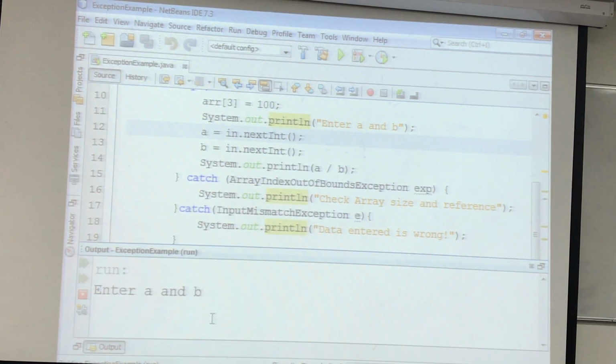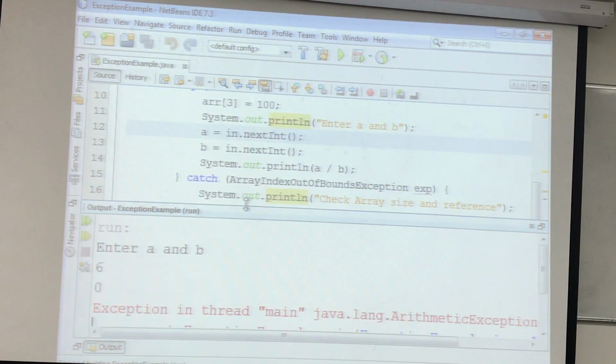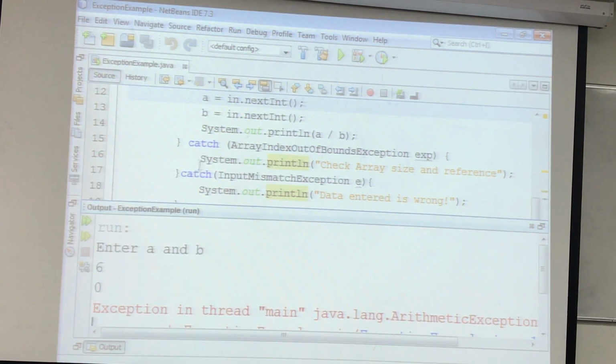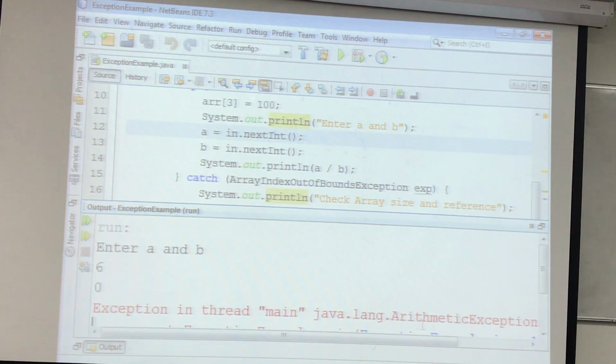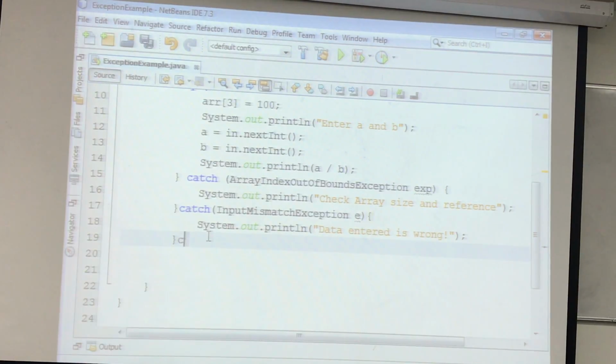Now let's run this again, with the third type. I enter 6 and then I enter 0. Immediately my program crashed again, even though I have the try and catch and all those things. You see here, I have the catch, I have the catch, I have the try, but still I don't have this. So I have to add the third type.